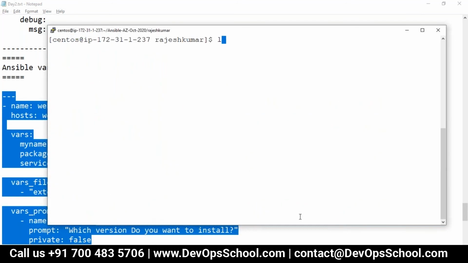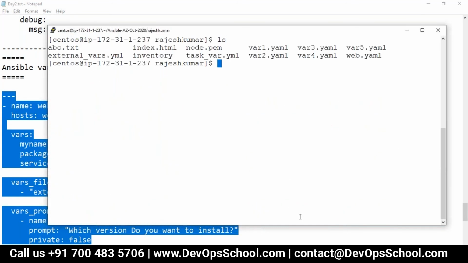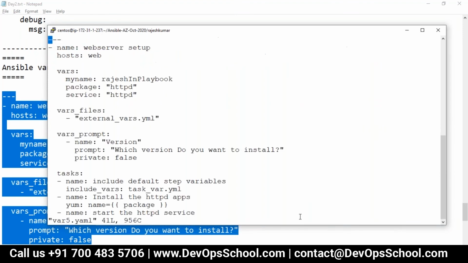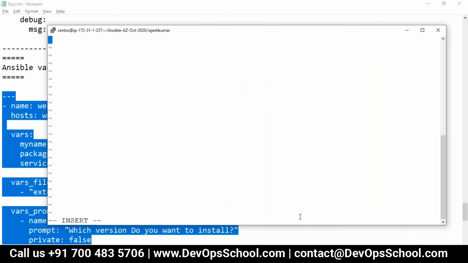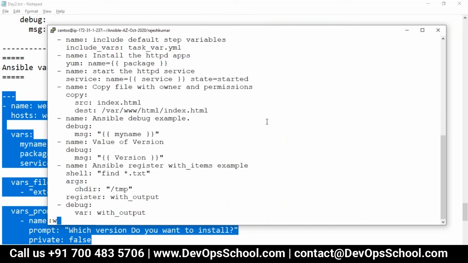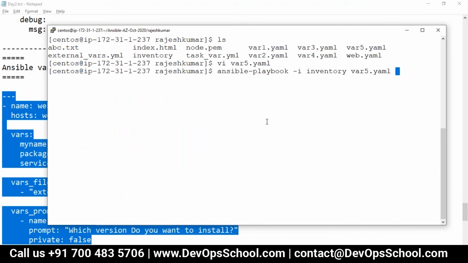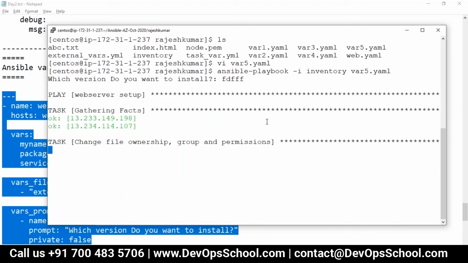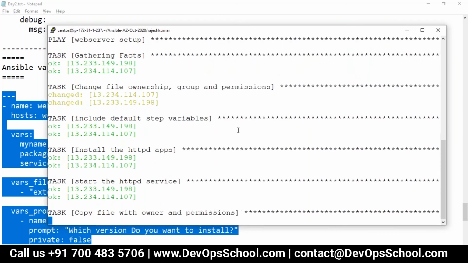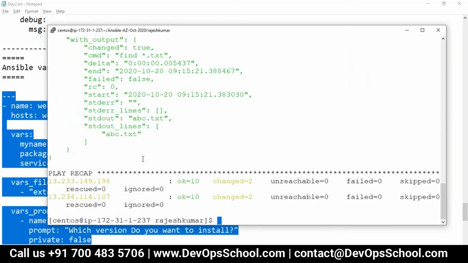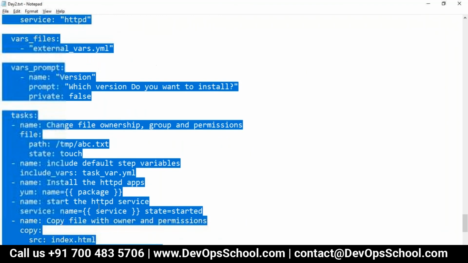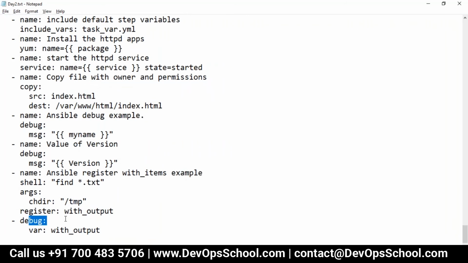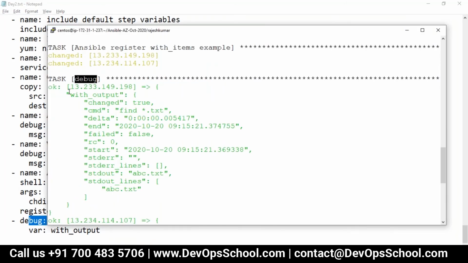I'm just trying to teach you the power of all this stuff. Here, and let's run this. And here, if you see the output, this is the debug module, the last one. I did not name it, you could have named it. And this is the output actually.